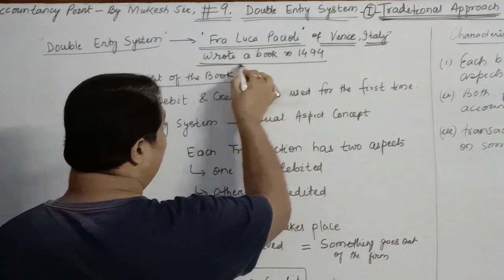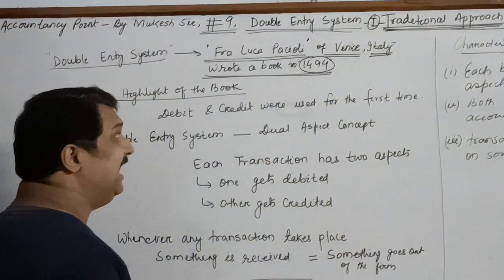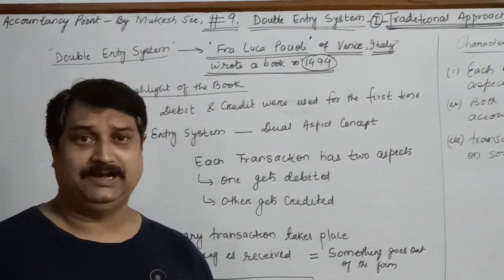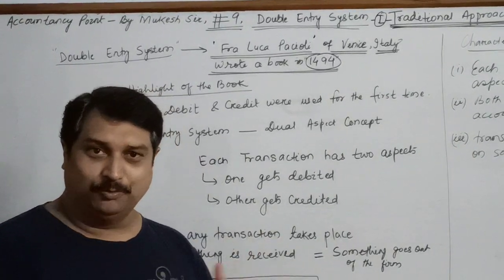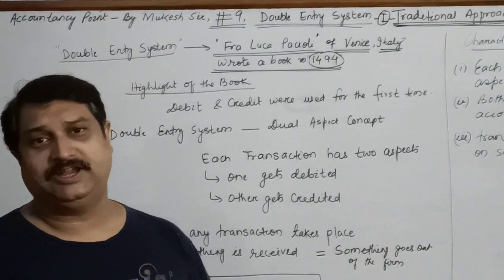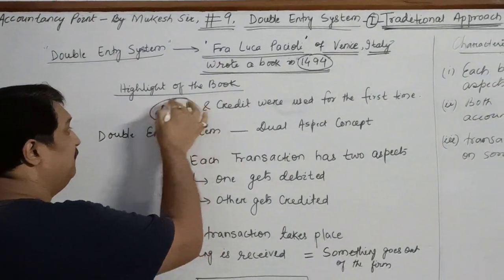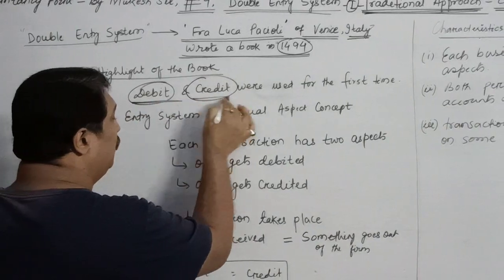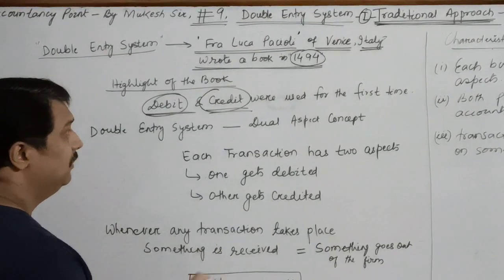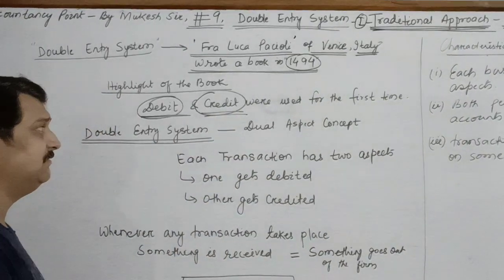First time he had written a book in the year 1494, in which he had first time used the term debit and credit. Since then we have been using it with more or less many modifications, but there is no change in the debit or credit. So since he was the first person to give the terms debit and credit for accounting, he is considered to be the father of accountancy. So let us understand some of the basic concepts of double entry system first.